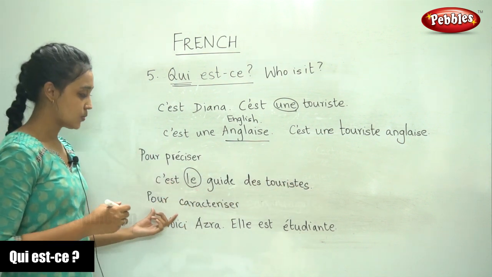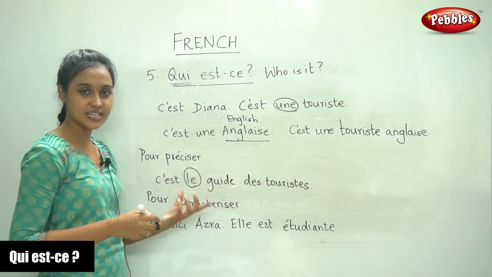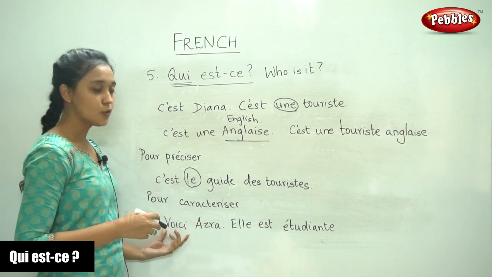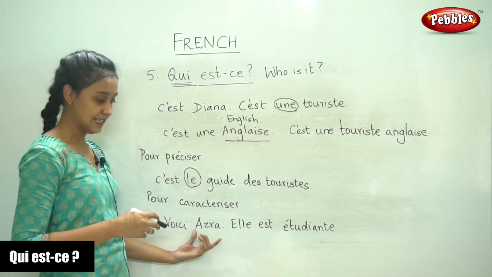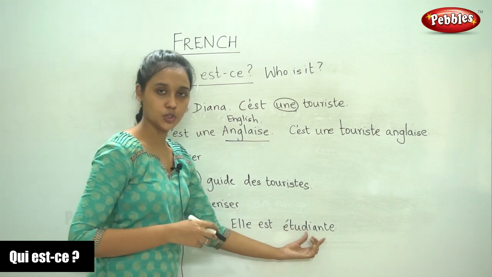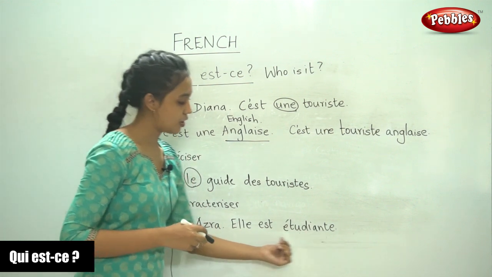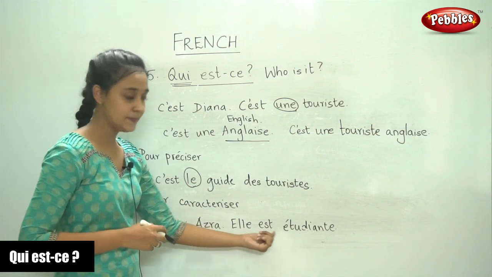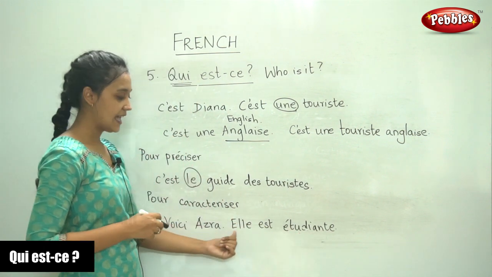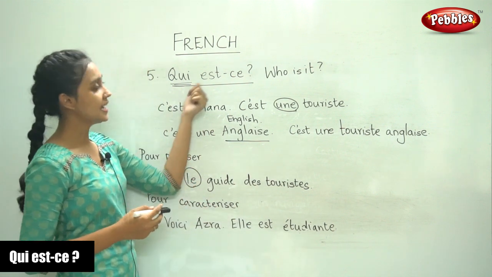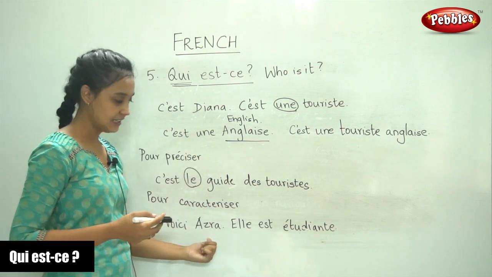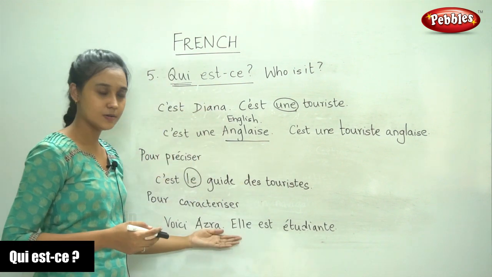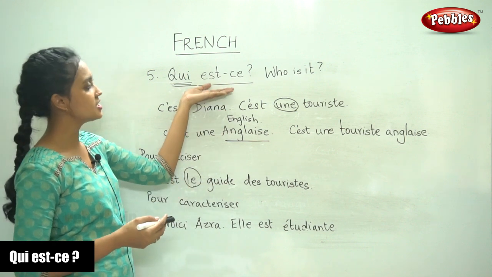And the last one is to characterize someone, to introduce someone. Pour caractériser, voici Azra. Here is Azra. Elle est étudiant. So we know to form this sentence, we need a subject, the être verb, and a noun. Elle est étudiant. Qui est? Voici Azra. Elle est étudiant. So these are three different situations where we have to answer this question.